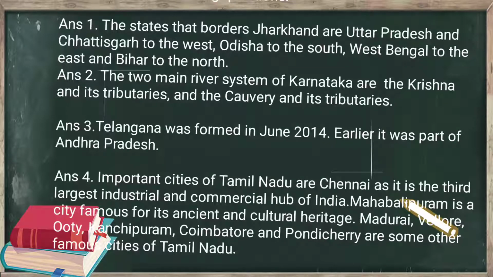Question number 4. What are the important cities of Tamil Nadu and why? Write in brief. Important cities of Tamil Nadu are Chennai, as it is the third largest industrial and commercial hub of India. Mahabalipuram is a city famous for its ancient and cultural heritage. Madurai, Vellore, Ooty, Kanchipuram, Coimbatore, and Pondicherry are some other famous cities of Tamil Nadu.